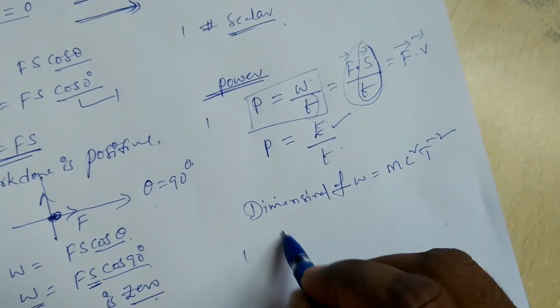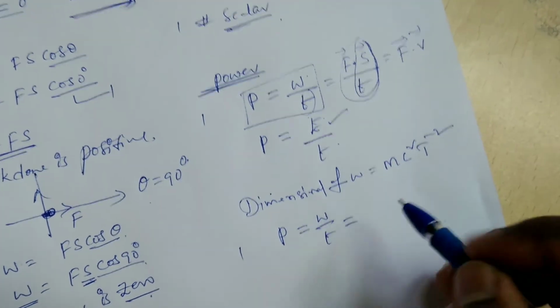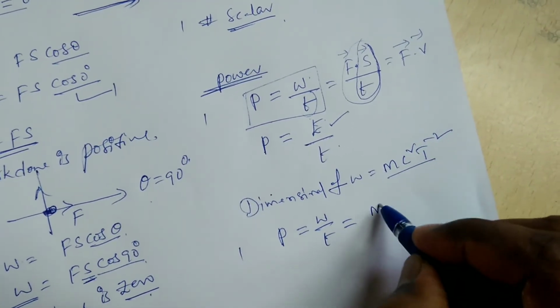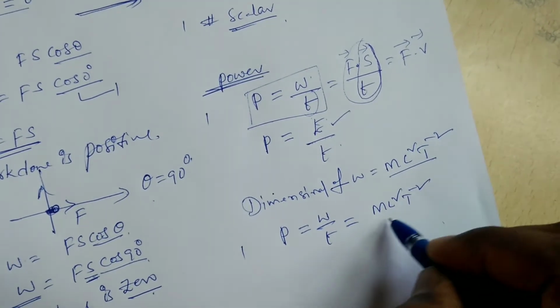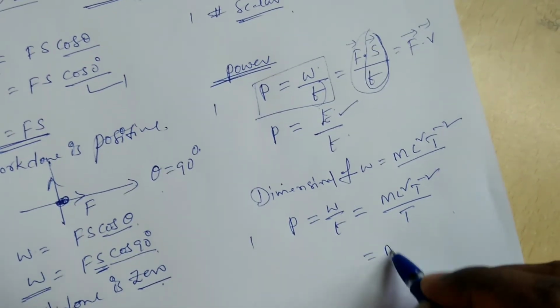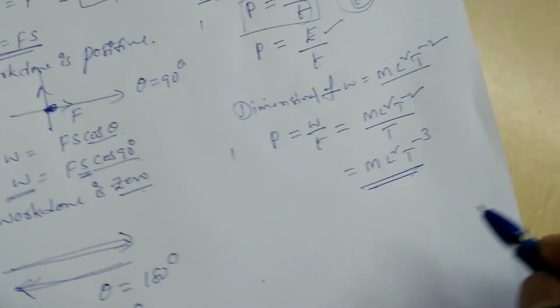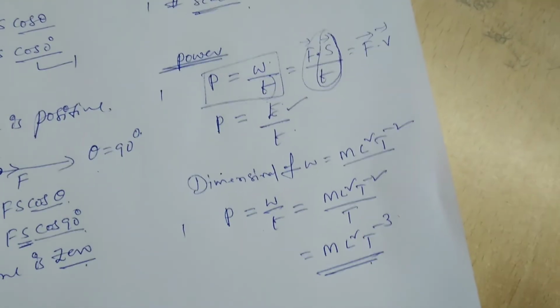But time is also there. We need the dimensional formula of power, work done by time, M L square T power minus 2 by T. It means M L square T power minus 3. It is the dimensional formula of power.